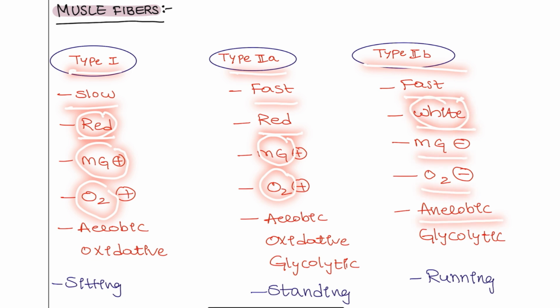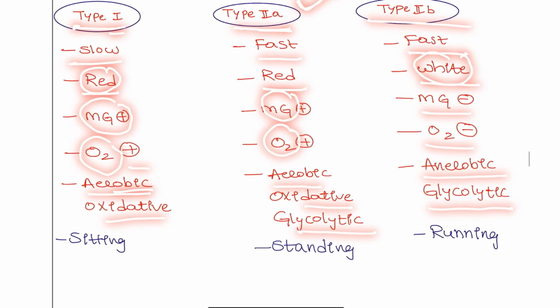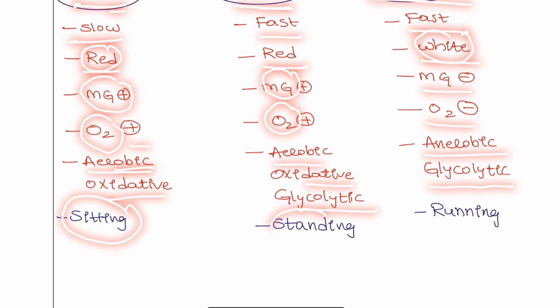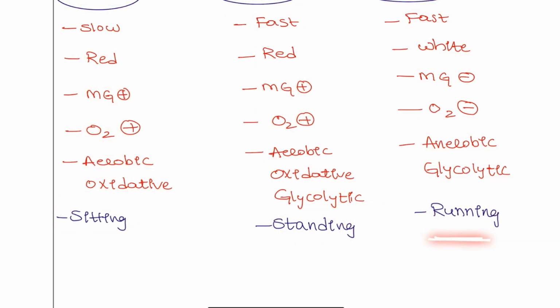So it is in anaerobic cycle and glycolytic pathway. So type 1 and 2A are going to be activated by the oxygen, aerobic and oxidative. But the 2A also has other properties like the glycolytic pathway. And what are the examples? Sitting, standing and running, where you are going to see the maximum fatigue.